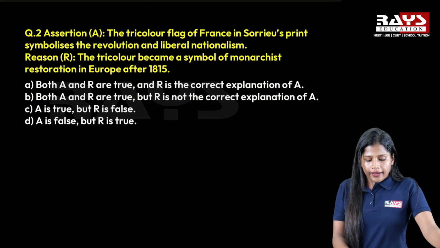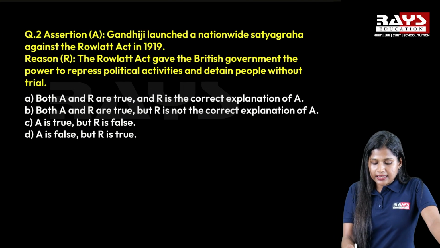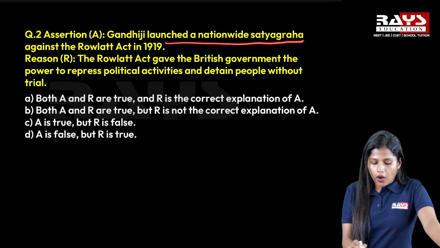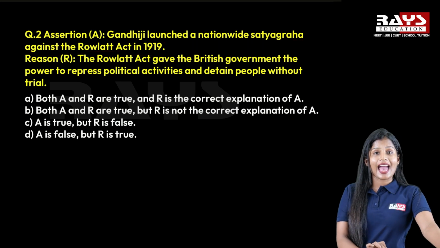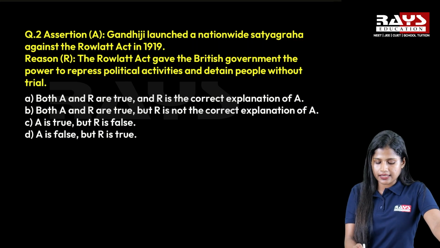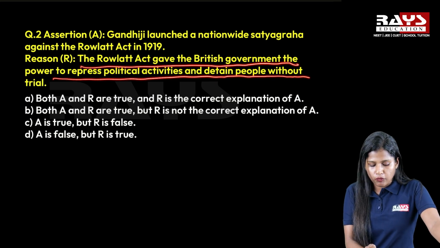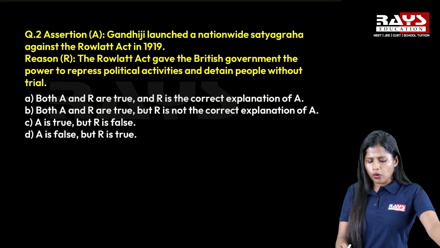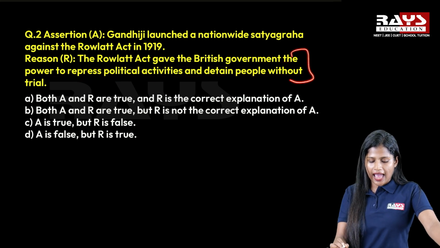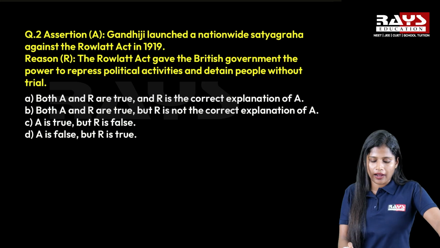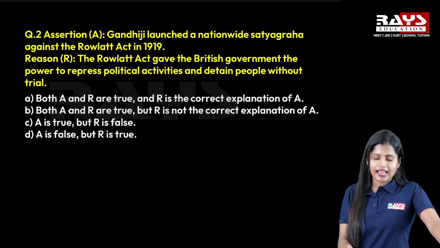Okay. Now moving on to the next question, that is, Gandhiji launched a nationwide satyagraha against the Rowlatt Act in 1919. The reason here is the Rowlatt Act gave the British government the power to repress political activities and detain people without any trial. We already know this is the Rowlatt Act. We already studied about the Rowlatt Act, so we can look at what is the right answer here.